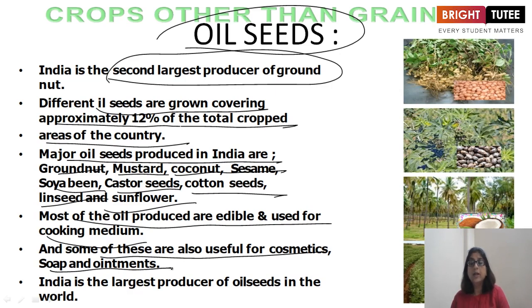If you read, it is clearly written on the soaps or sometimes on the creams what kind of oil is used in that particular product. India is the largest producer of oilseeds in the world.